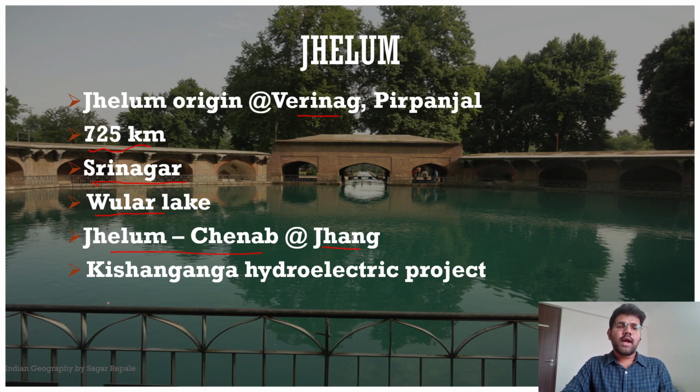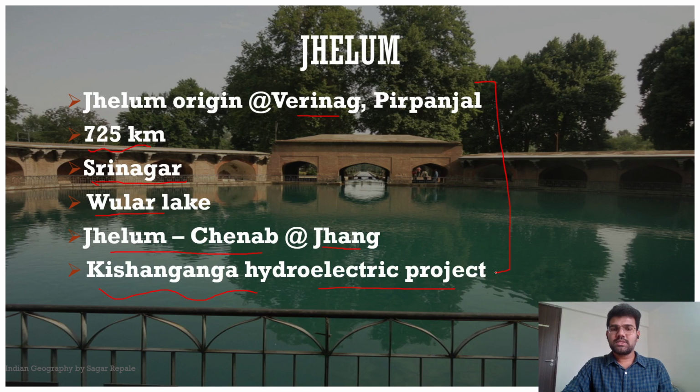Then some important hydroelectric projects. Kishan Ganga is an important tributary of river Jhelum. Kishan Ganga river is also called Neelam river, and over that river we have this important hydroelectric project known as the Kishan Ganga project. So they can ask you in the prelims paper, the Kishan Ganga hydroelectric project is related to what? Jhelum river. To be specific, it is related to the largest tributary of Jhelum river, that is Kishan Ganga or Neelam river. So I hope these facts are clear to you.